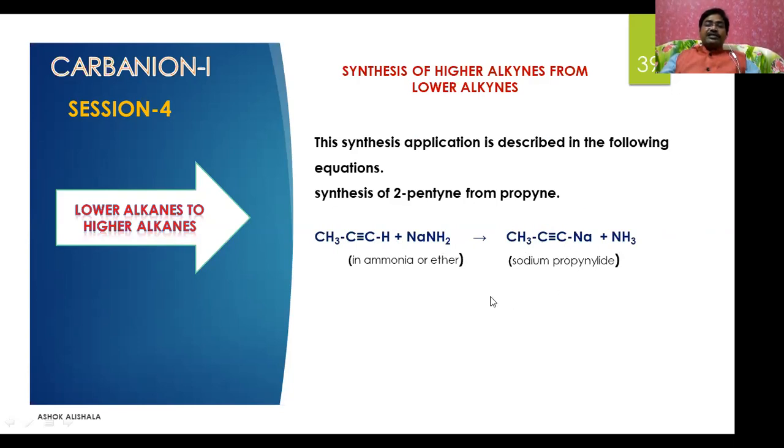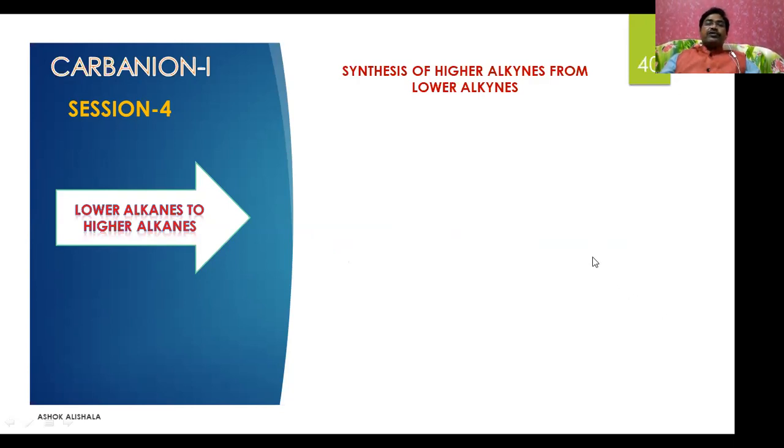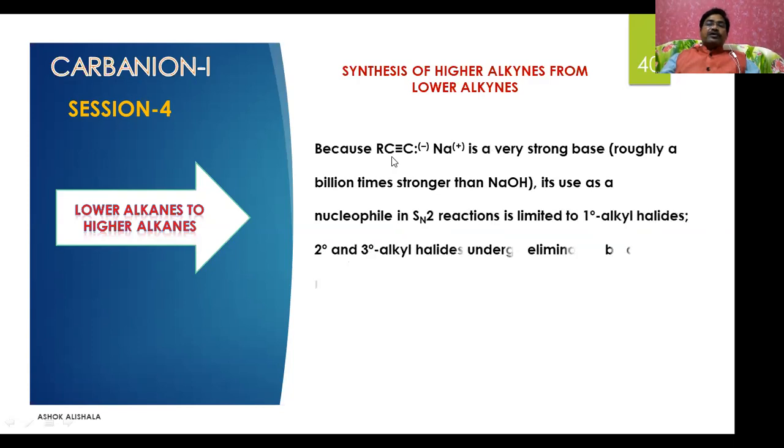So when it is treated with the required compound, suppose you treat it with ethyl bromide, you will get 2-pentyne formed like this. This is the 2-pentyne formed. Similarly, you can prepare any higher alkyne from lower alkynes. Because this terminal acetylide anion is a very strong base, roughly a billion times stronger than sodium hydroxide, it is used as a nucleophile in SN2 reactions.